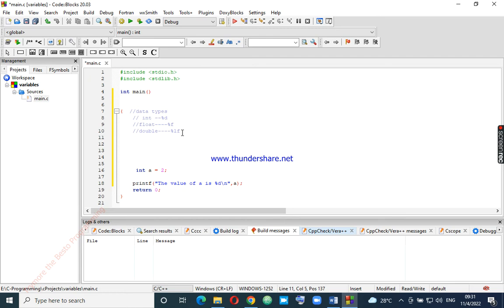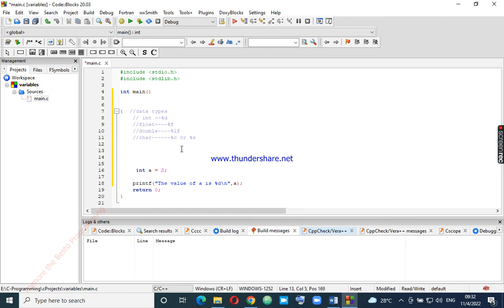To recognize a character, we declare char. To recognize a character, we use %c or %s. We use %c when it is a single character, like a.